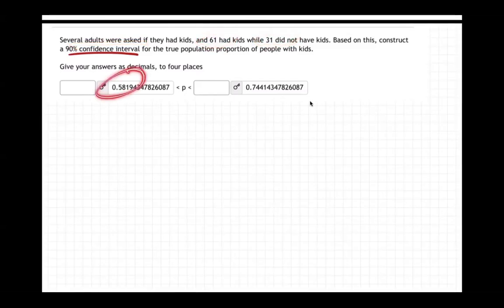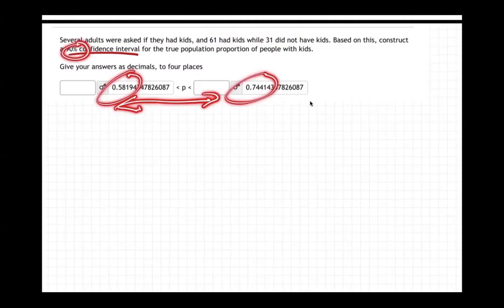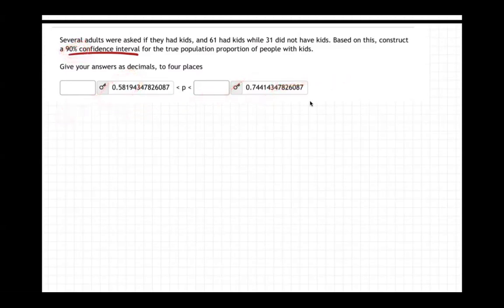Well, you can see the answer down here. We are 90% confident that the real average percentage of adults that have kids in all of America is somewhere between 58% and 74%. There's a 10% chance that it's outside that region, like more than 74% have kids or less than 58. But there's a 90% chance the real average for all of America, based on our study, is somewhere between 58 and 74.